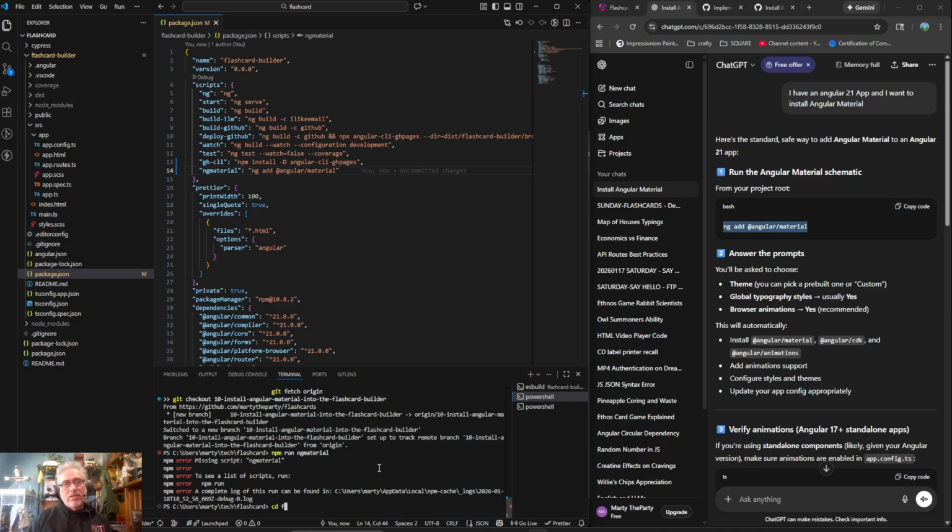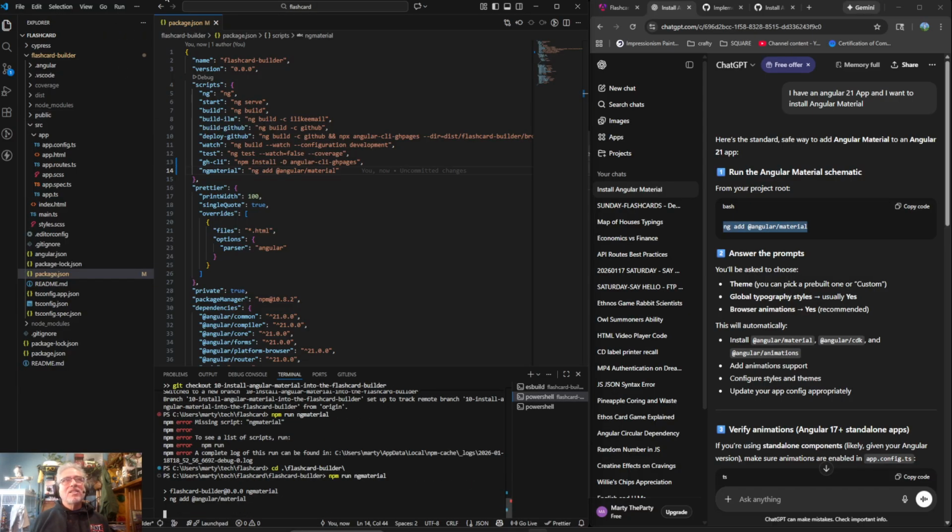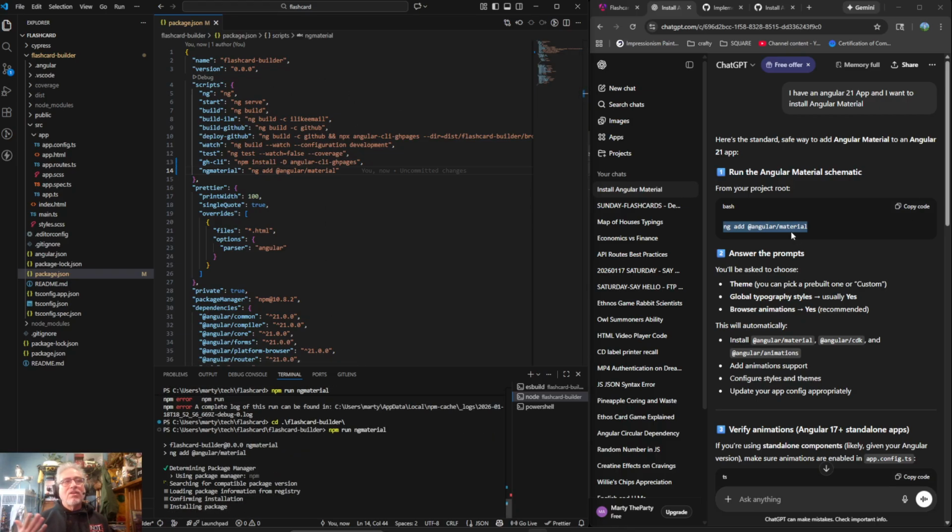And see, that is another huge benefit when you have something like I have with Cypress, these multi-directory projects. It's really easy to run the wrong command in the wrong directory. So when you do it like this, I was very careful to make sure that I put it in the right package, and then I try to run the command. Had I ran that, I would have installed Angular Material at the top level, which I don't think is a big deal. And I think once I committed, it probably would have worked itself out. But it's just so nice to be sure that you're in the right place.